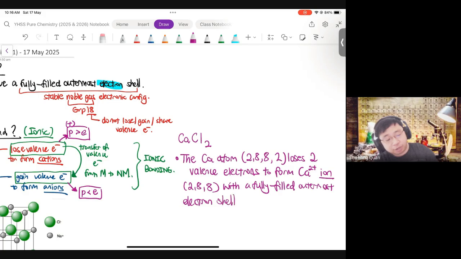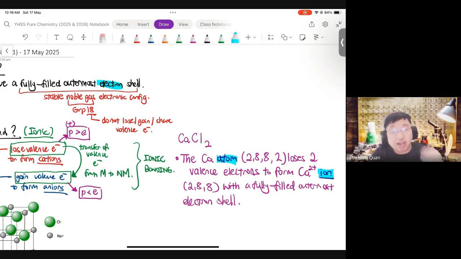Now, this is the first point. And this is logical. You could deduce this from the electronic configurations. Just go to the periodic table, find calcium, you could deduce this already, right? But the question now is, many of us are not disciplined with our words. You must be disciplined with your words.